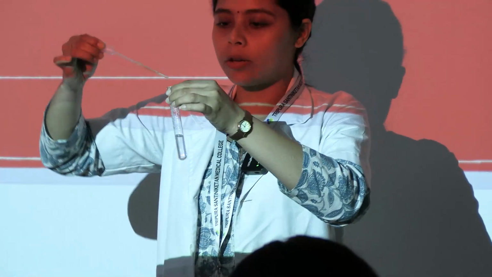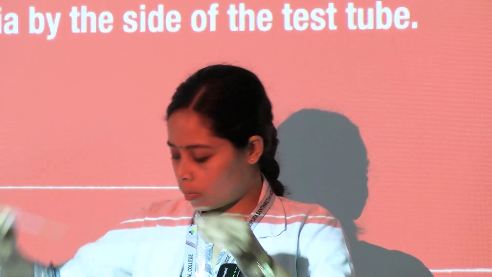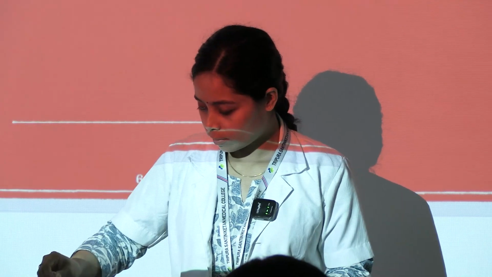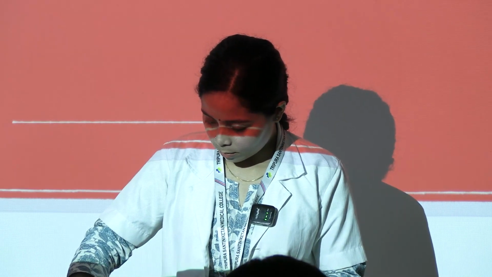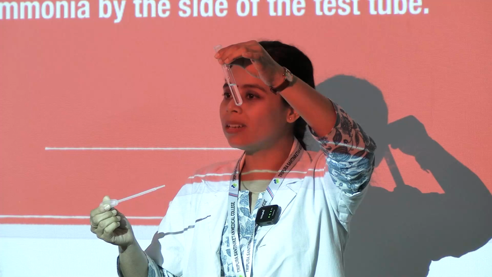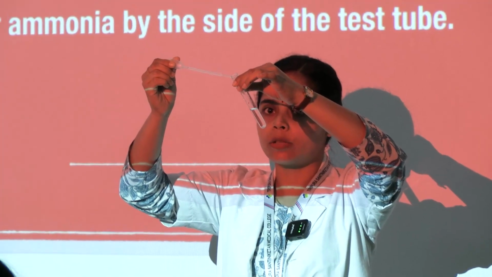So I am going to add 2 to 3 drops. Then shake it. What is the fourth step? By the side. So this is very important. This is 90 degree, right? You have to tilt it a little, like 10-15 degree, and then you add it. Slowly by the side, continuous but slowly.